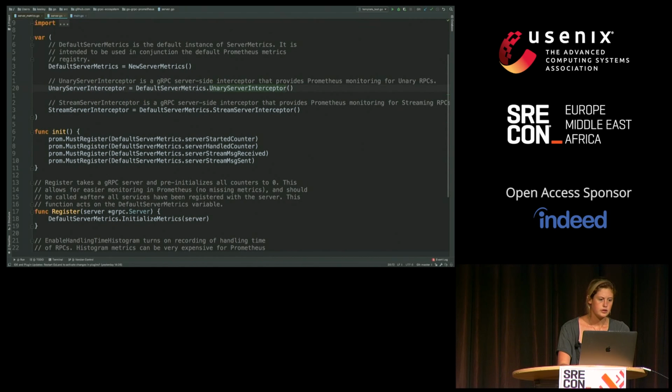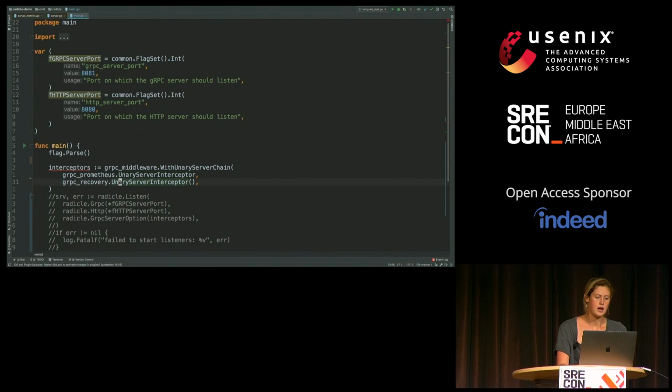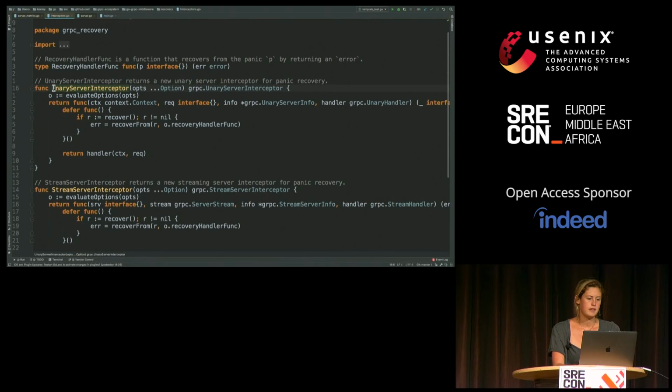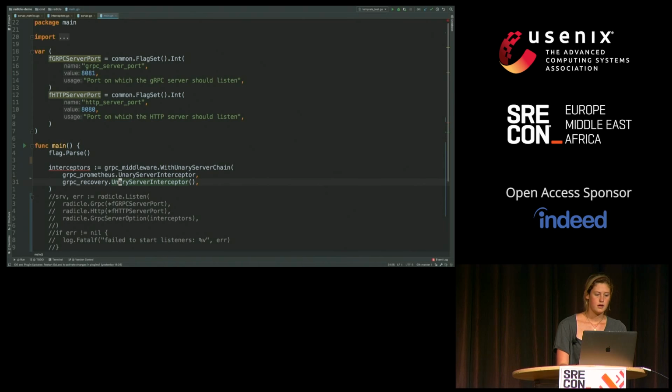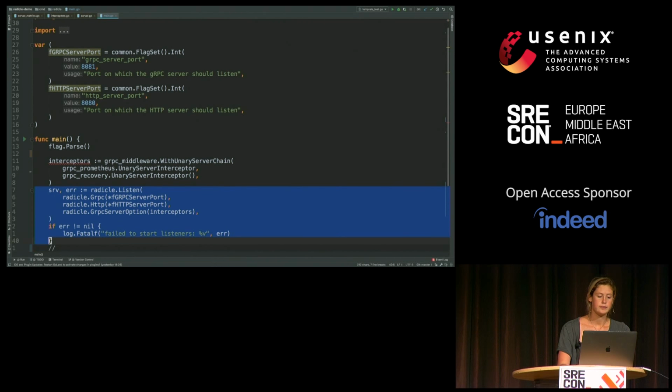We could also include the panic recovery. We can see what this looks like. This is part of the gRPC Go middleware package. If our application panics, instead of just crashing, we have some way to actually deal with this panic. We can then pass these interceptors into our Radical server.